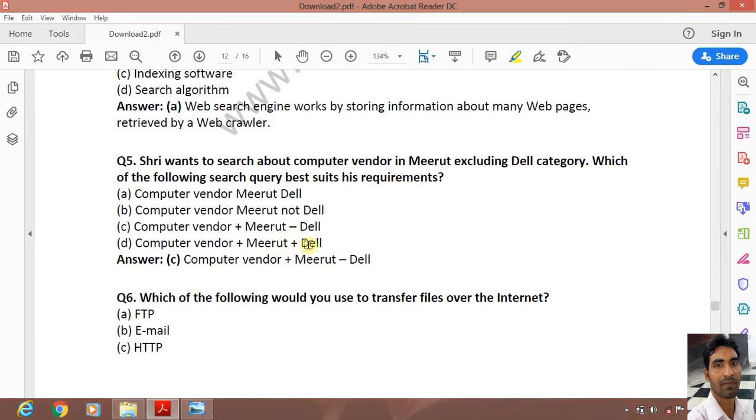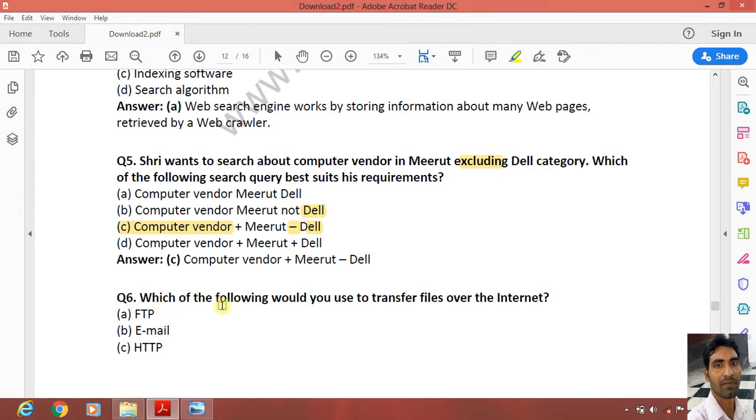As you know, when we search for information and want relevant results, we use the plus sign after every group of words. Like computer vendor we want to search in Meerut, so we use plus Meerut. Excluding Dell category, so we use minus Dell. Here it is written excluding Dell, so for excluding it is minus. Remember this, because minus removes this keyword, so Dell will not appear. So the correct answer is computer vendor plus Meerut minus Dell. This will be used in the search keyword.